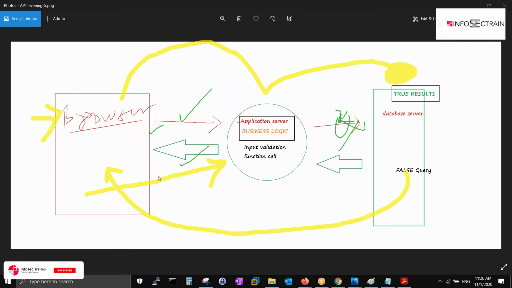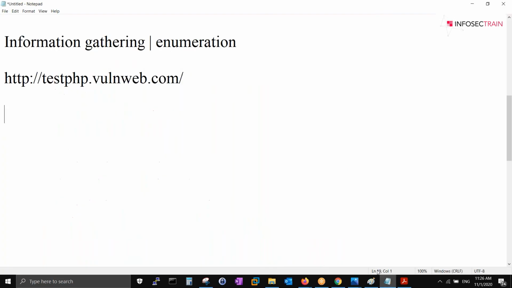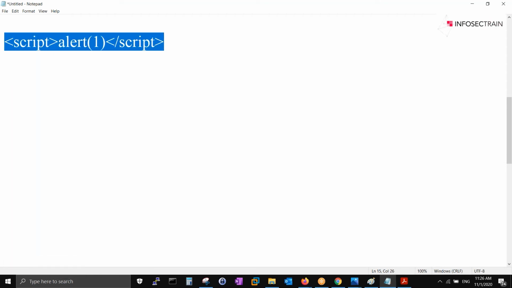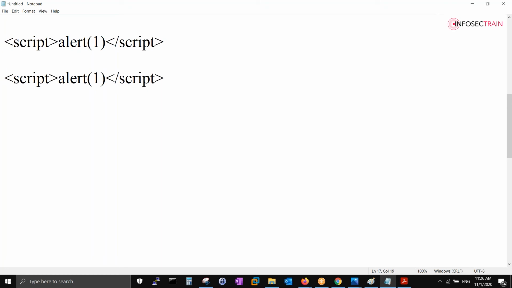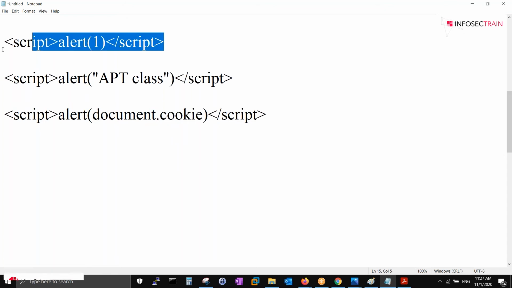So we will test on a website together. Let me write the vector and I will give it to you in the chat. I'm writing these two, three things: alert 1, close, then alert apt class, then alert of document.cookie. Cool, let's try this first.